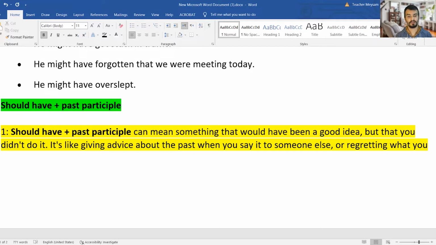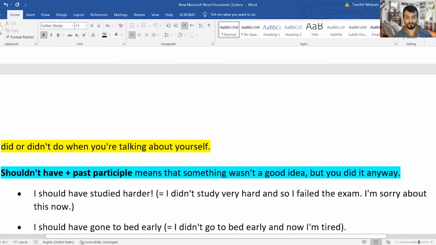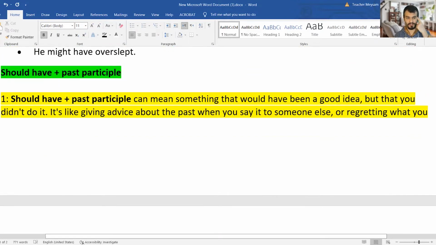It's like giving advice about the past when you say it to someone else, or regretting what you did or didn't do when you are talking about yourself. Very complicated, huh? So imagine there was a good idea in the past, a good suggestion, a good opinion, a good idea, but for any reason, you didn't do it.